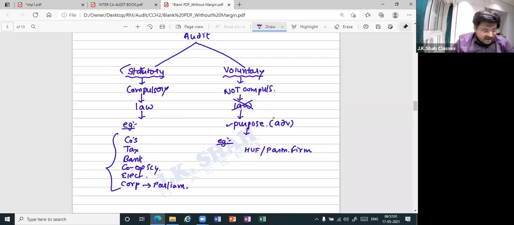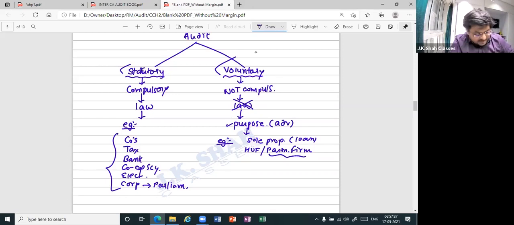Apart from that, what you can say is sole proprietor. Okay, so if you're a sole proprietor, you are not required to do audit. But still, if you want to do audit, what can be the reason? Ultimately, the sole proprietor wants a loan. Yesterday I told you if you want a loan, the banks will always prefer audited financial statements. So if they prefer audited financial statements, but it is not required under law to do audit, then if you do audit, it will become which audit? Voluntary. Correct.